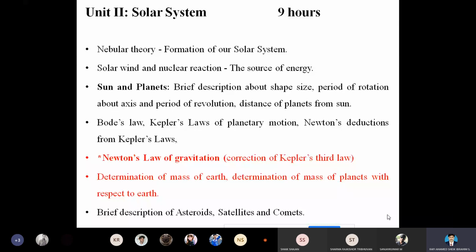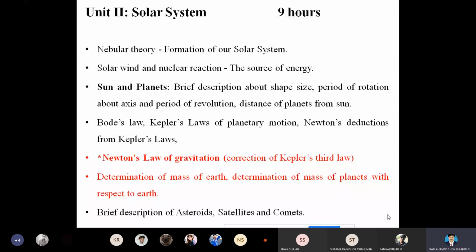To measure the mass of the Earth and the mass of the planet with respect to the Earth, we are going to consider two laws. One is Kepler's law and another one is Newton's law. With these two basic laws, we are going to determine the mass of the Earth, and also the mass of the planets which are orbiting.